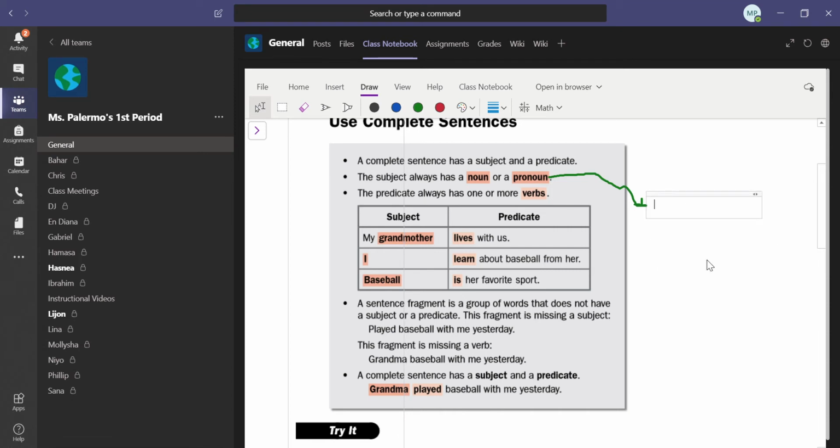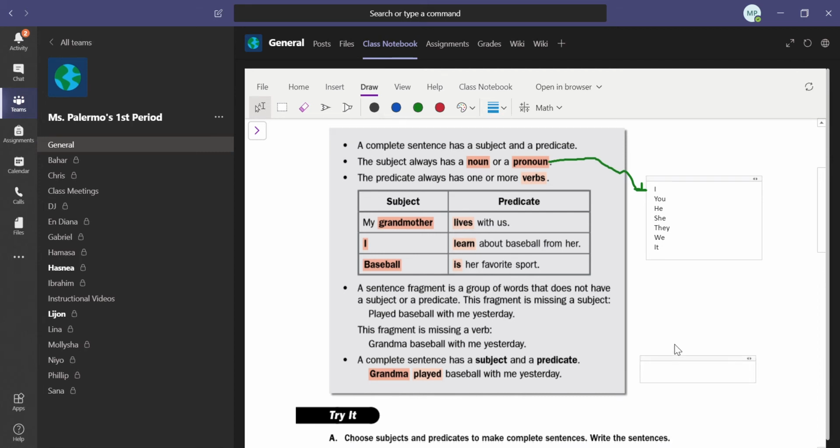So a subject pronoun, because that's what we're talking about, would be I, you, he, she, they, and we. All of those are examples of subject pronouns. It, if you're talking about something that's not human. Okay, and let's keep going.